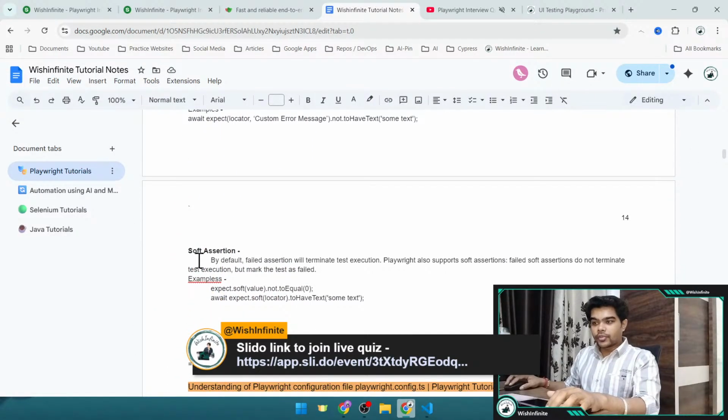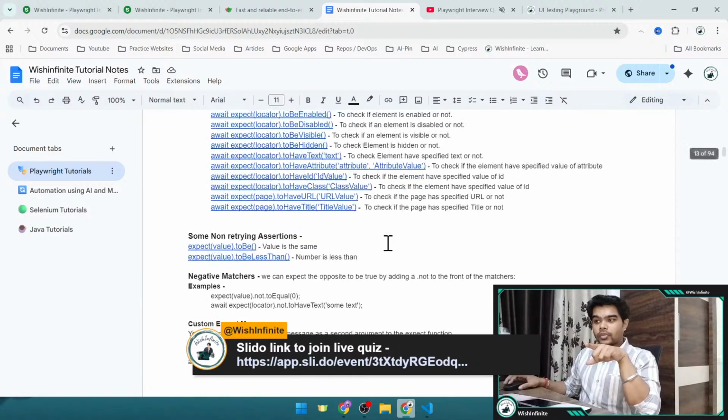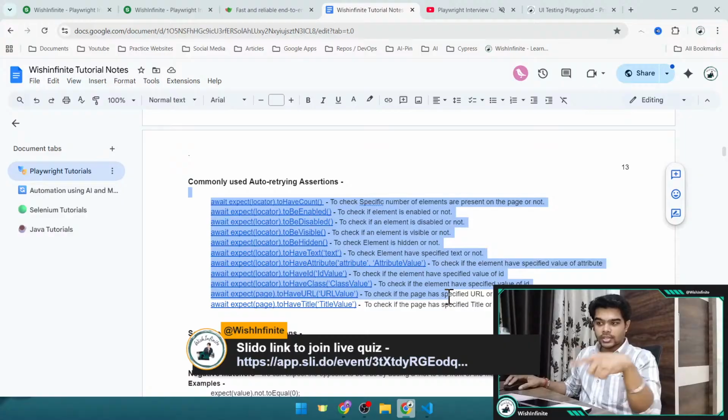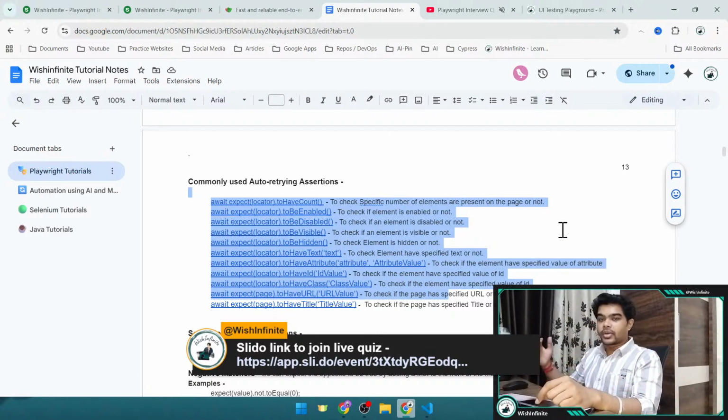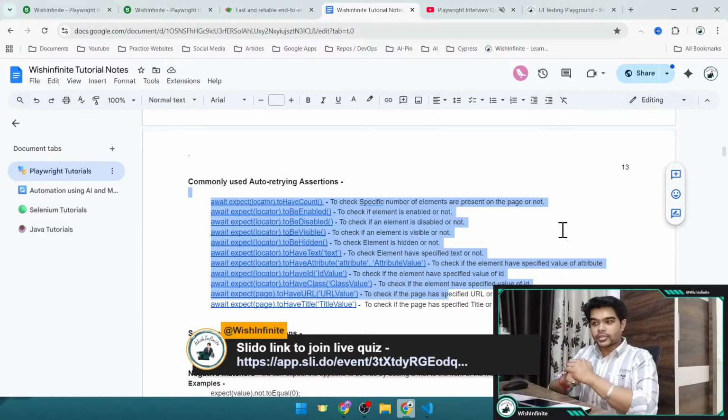See, if you want to use the soft assertion, you will have to provide expect.soft and then the particular locator or value which you want to validate. But these are hard assertions. If they are failing, you would be coming out of the test, right? It will not do the further execution. So if you have any scenario where you don't want to fail the test, even if the failure is there, in that case you can put the soft assertion. Otherwise you can stick to the hard assertion.